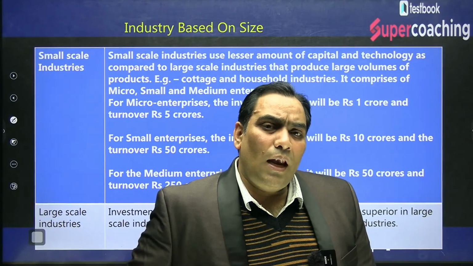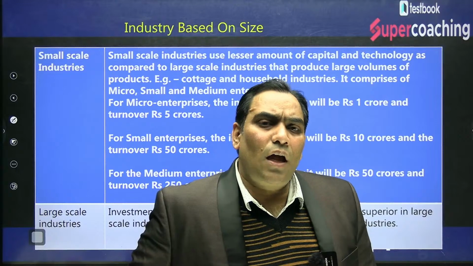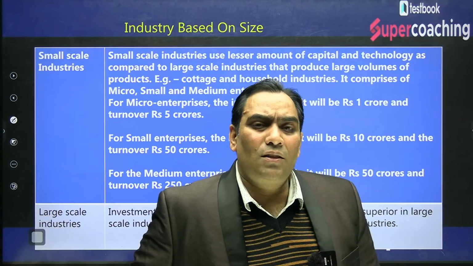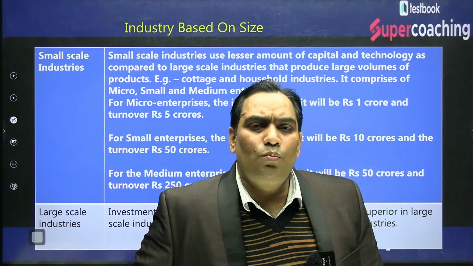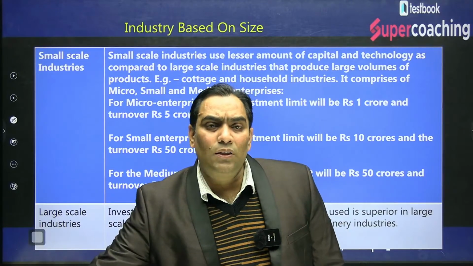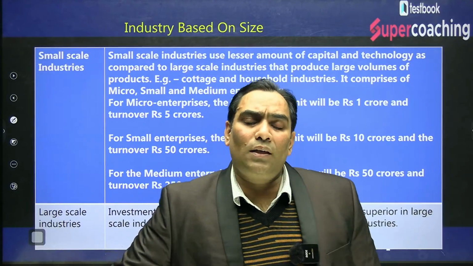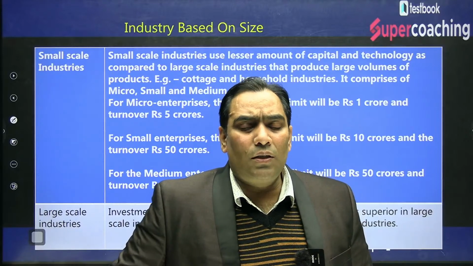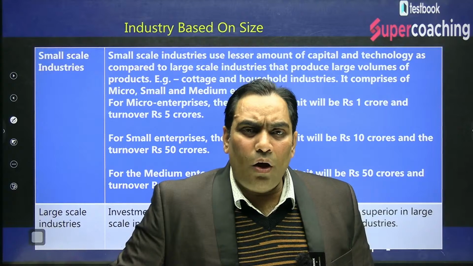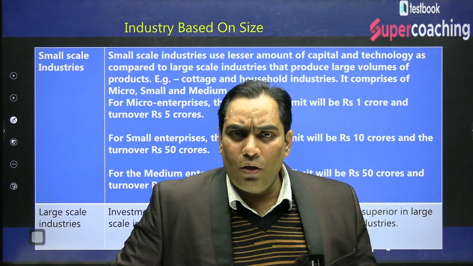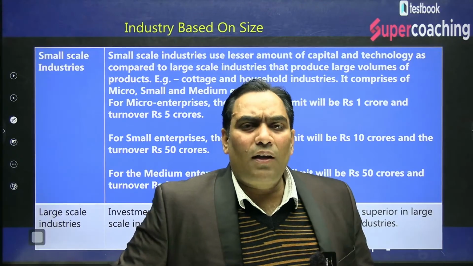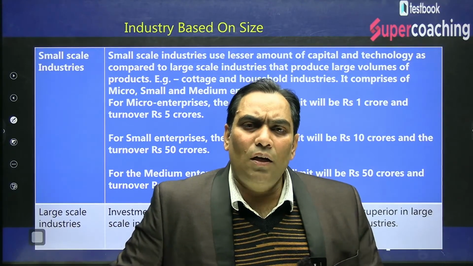Large industries are those industries which produce at large scale, and they generally use modern technology. That means with the help of modern technology, the large industries produce at large scale, and those industries are known as large industries. So small industries use the older technology, and by using older technology they produce at a small scale.